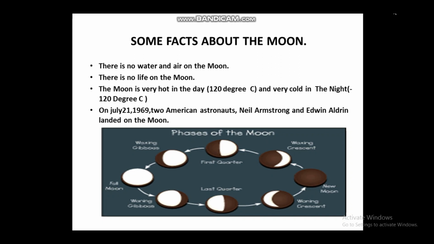Students, the moon is very hot in the day, about 120 degrees Celsius, and very cold in the night, minus 120 degrees Celsius. And on July 21, 1969, two American astronauts, Neil Armstrong and Edwin Aldrin, landed on the moon.